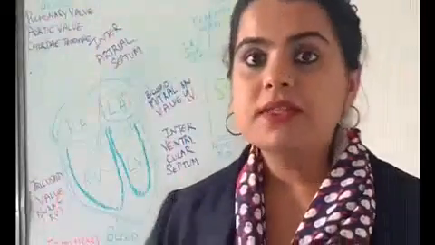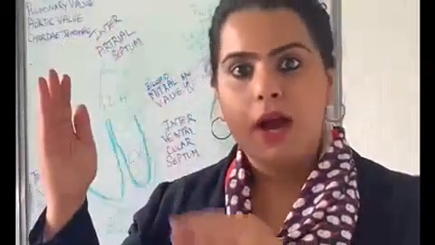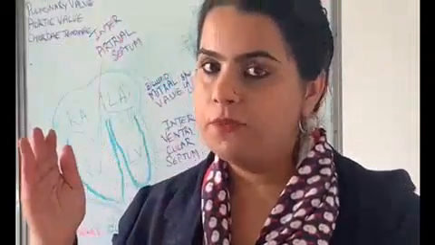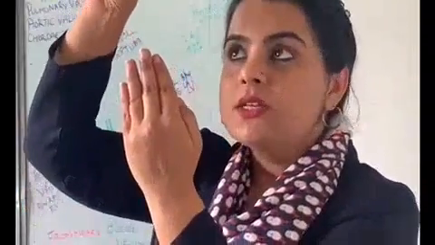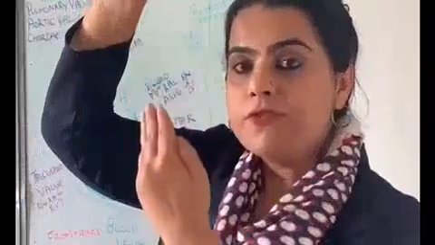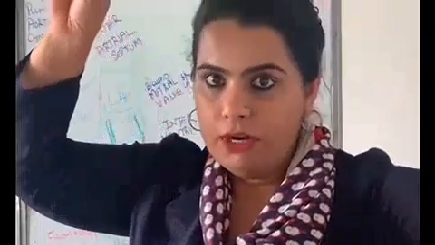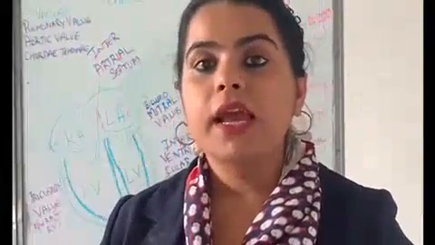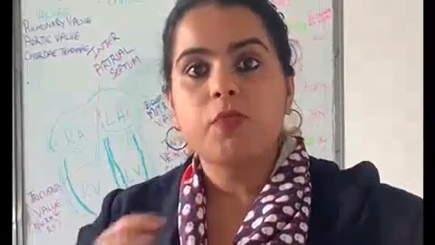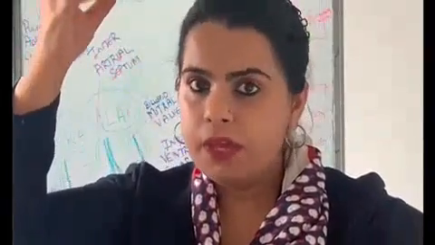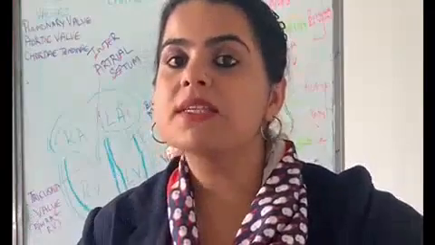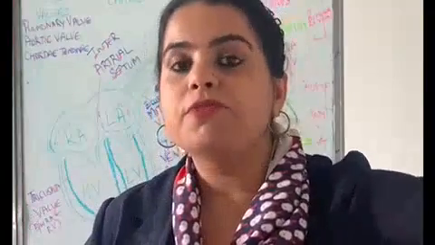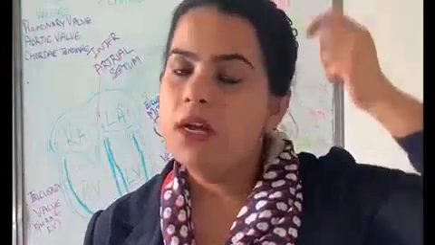Now arteries carry blood away from the heart to the different parts of the body, right? So if these are the arteries, and somewhere here is the heart, it will carry blood away from the heart to the different parts of the body. And the veins collect blood from different parts of the body towards the heart.